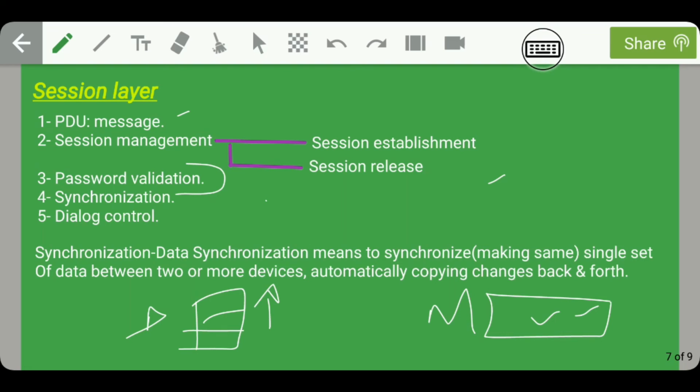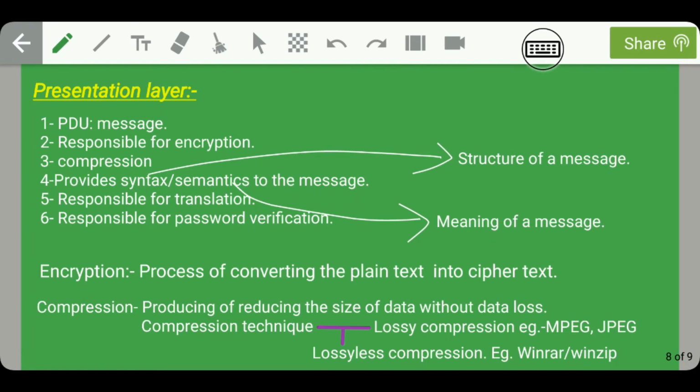Moreover, session layer is also responsible for dialog control. Guys, moving on, let's talk about the next layer of OSI reference model, that is presentation layer. So the main functionalities of presentation layer are that the data format supported by presentation layer is again message, and it is responsible for encryption. Guys, this encryption is the process of converting the plain text into cipher text.